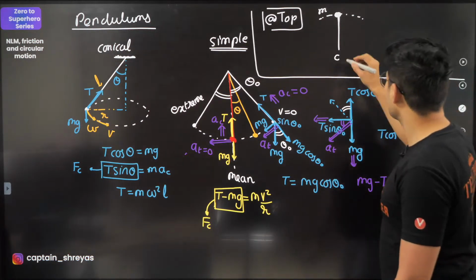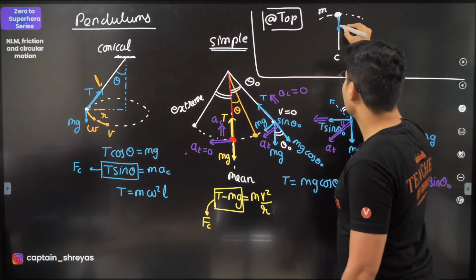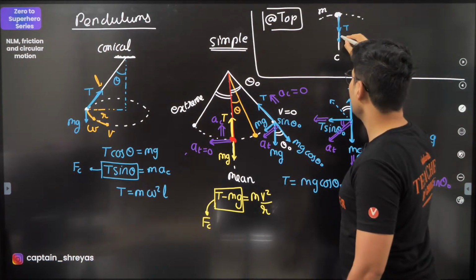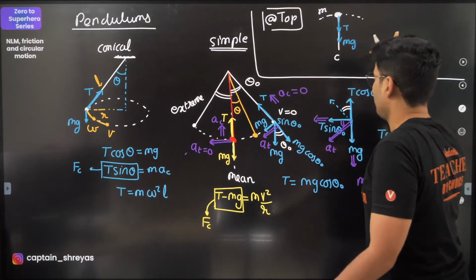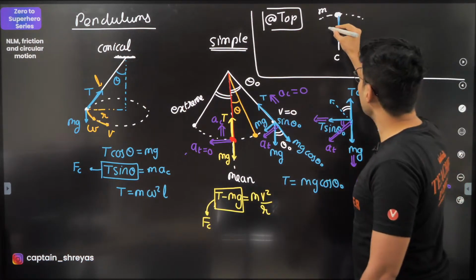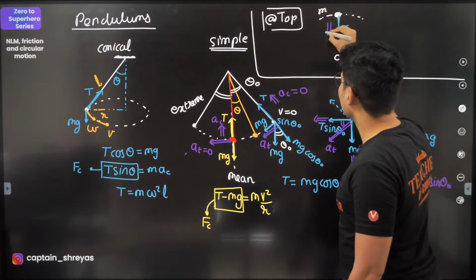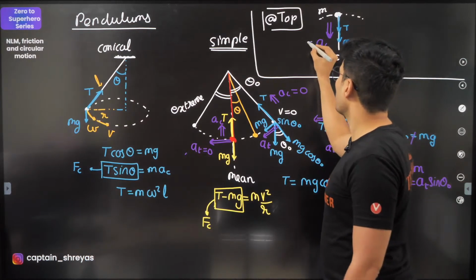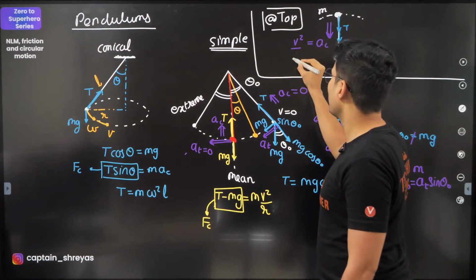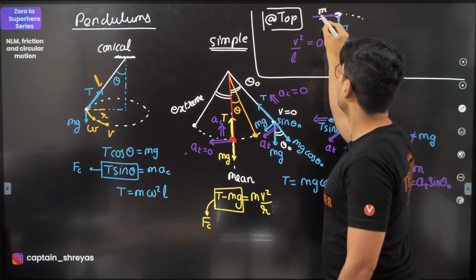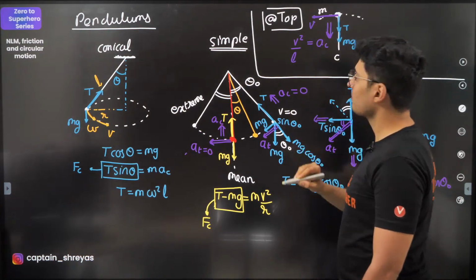Now usually what happens, there is tension. If it's a curved track, it will be normal. There will be mg. That's it. And there will be centripetal acceleration like this, whose value will be v square by L, or v square by r, where v is your velocity.